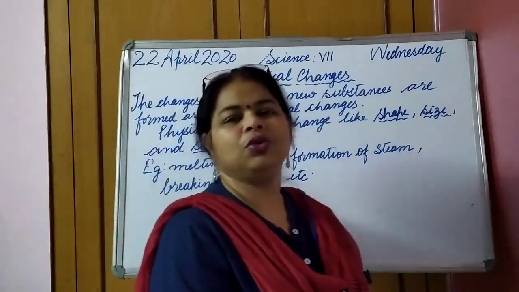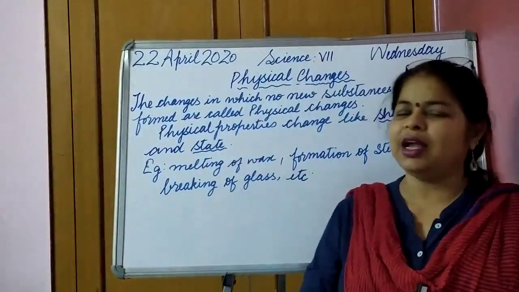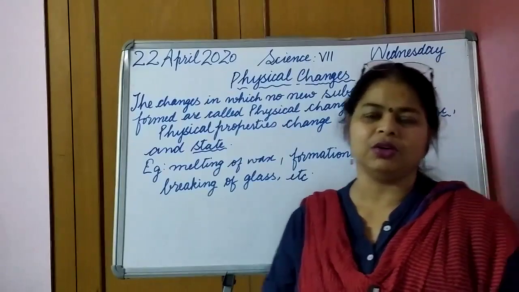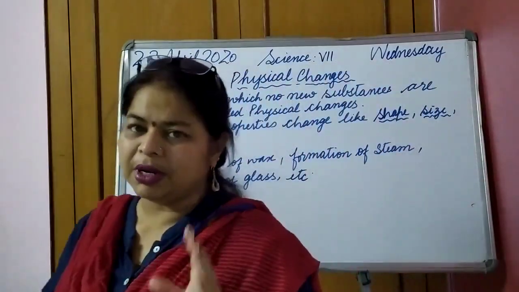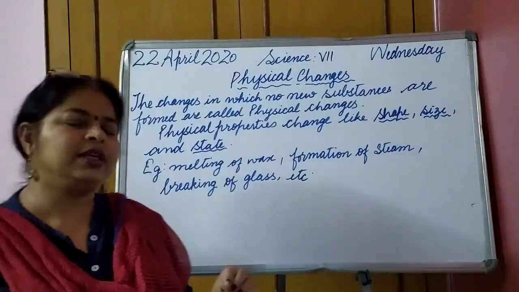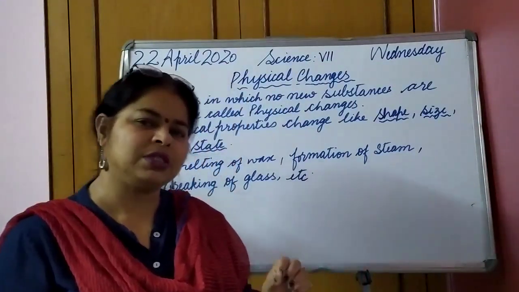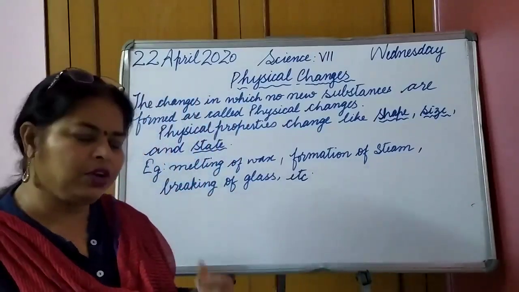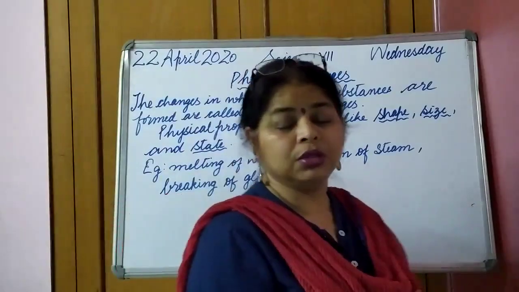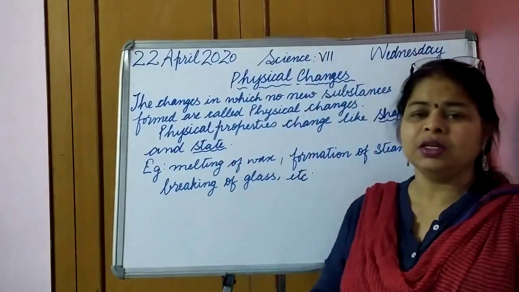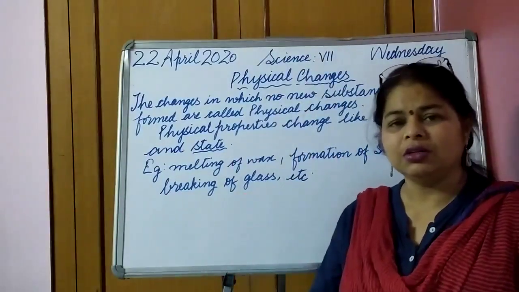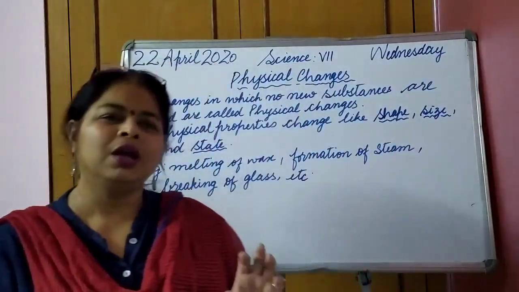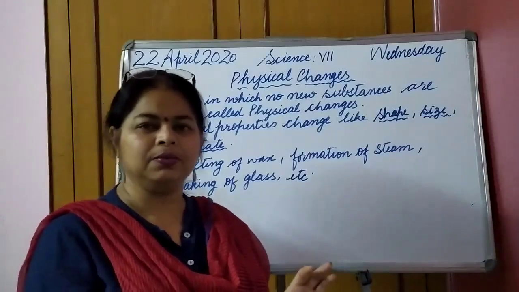Now if I ask you what chemical changes are, you would say that they are changes where the chemical properties of a substance change, and those are permanent changes, in which we do not get the same type of substance; something new is formed. Like the spoiling of food, it's a chemical change in which the food turns sour or is spoiled. Whatever it was, it has completely changed, it has become inedible.